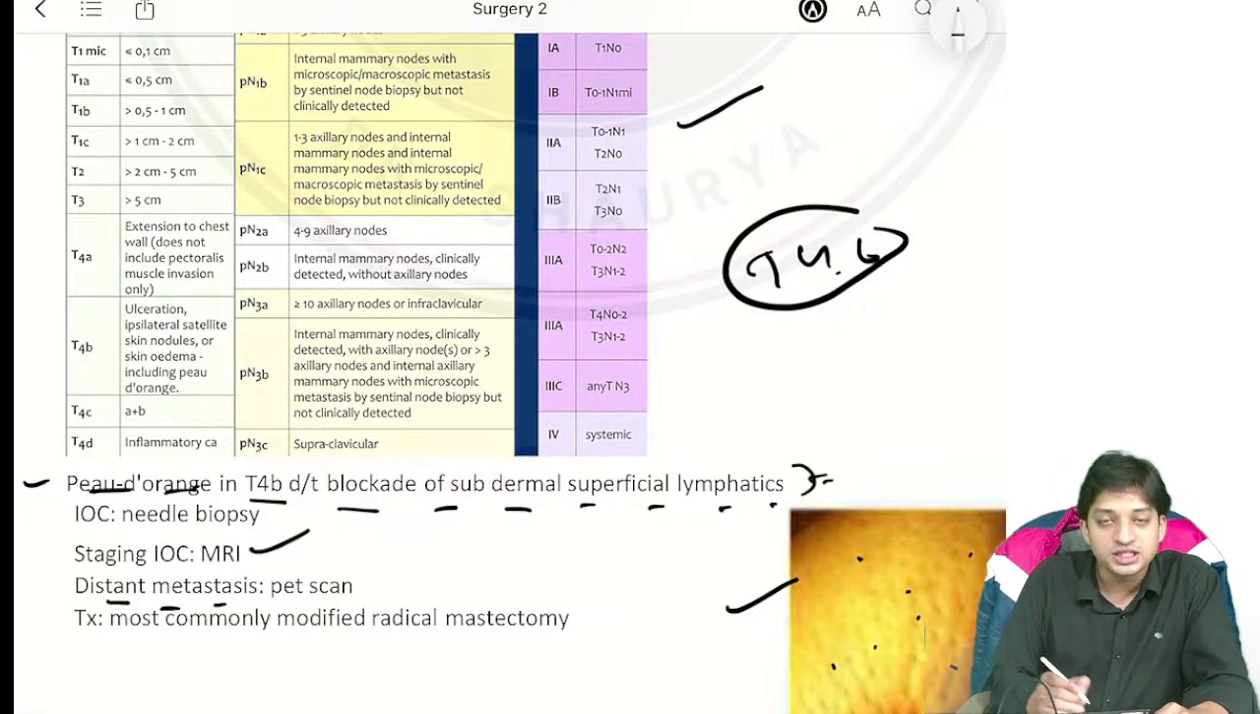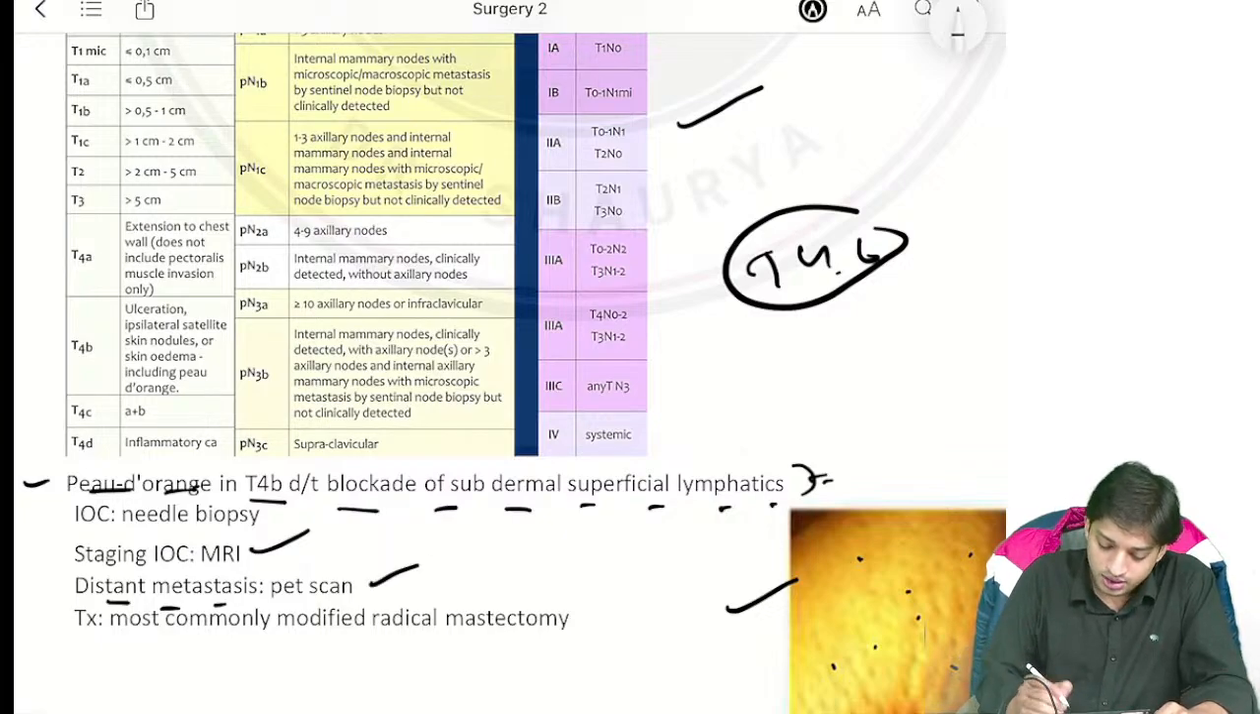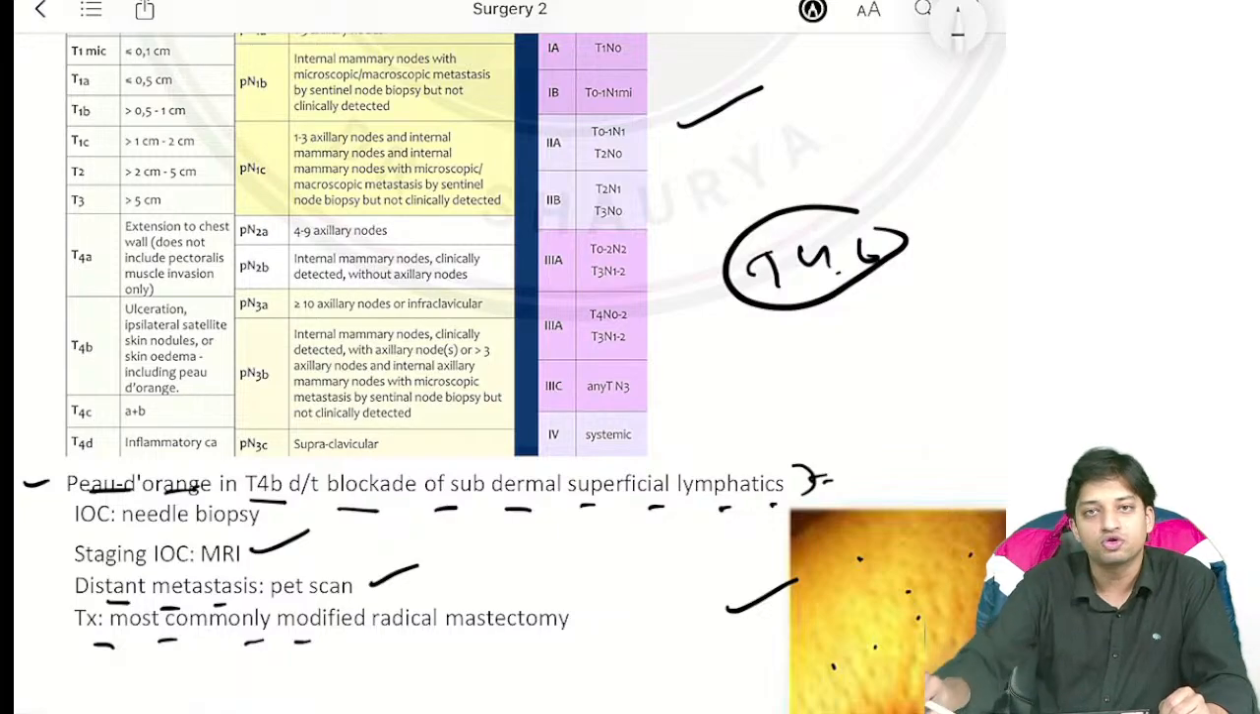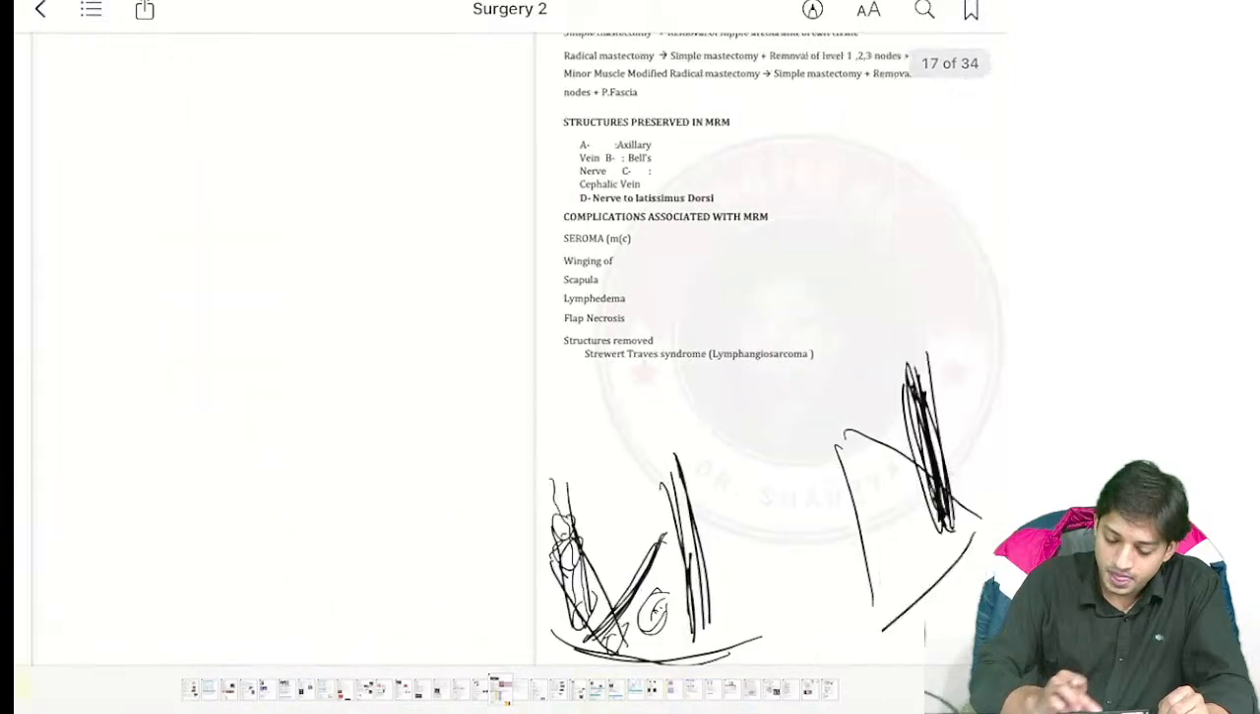Now, come here. For staging, the investigation of choice will always be MRI, right? Now, distant metastasis, you already know, it will be PET scan, and treatment, most commonly modified radical mastectomy is the procedure that you will be performing. Now, come here to the next topic.